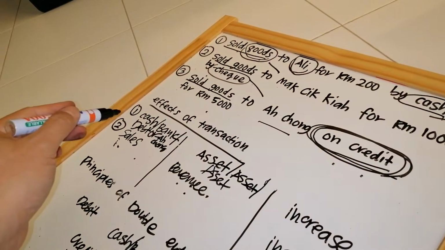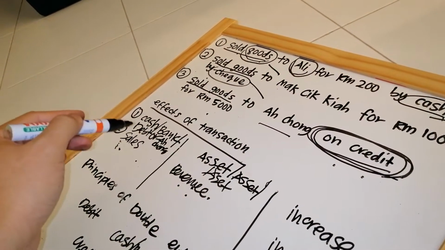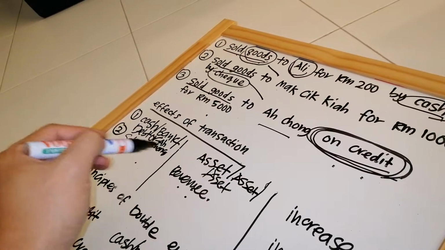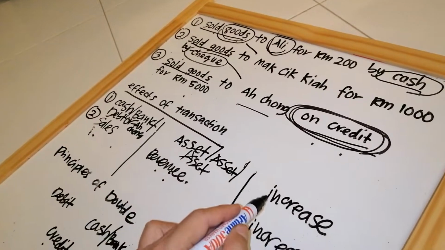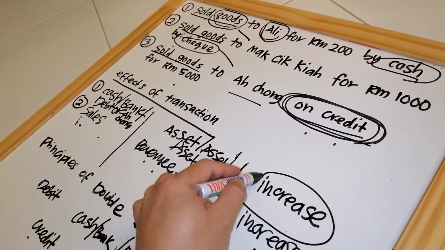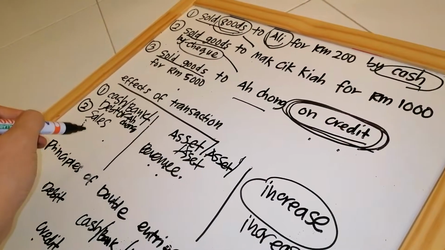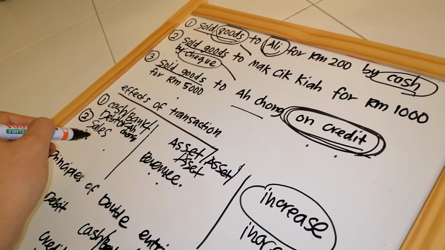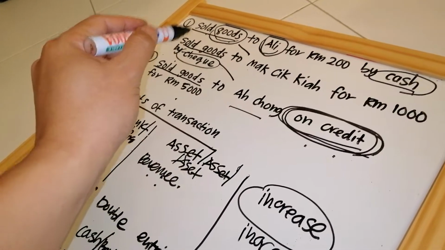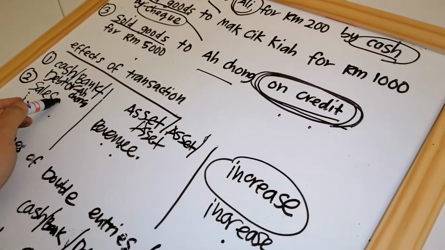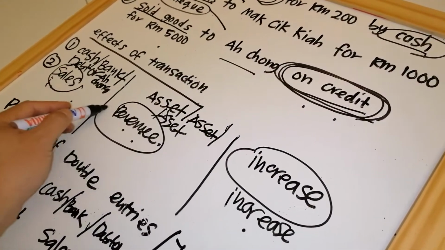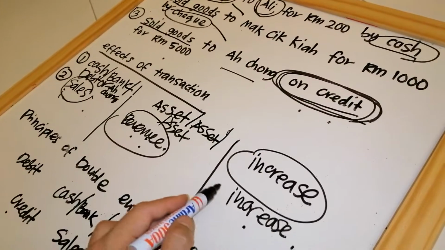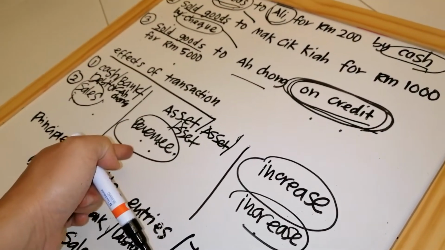But still the first item is cash, bank, or debtor, and all of these 3 items are under asset and increase. And the second item for the effect of the transaction is sold goods, sold goods, sold goods. We still use the term sales, and sales is always revenue, and every new sale will increase business revenue.